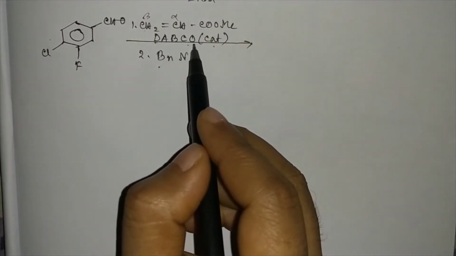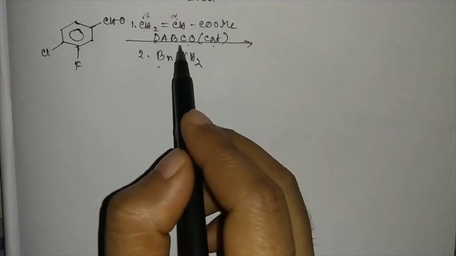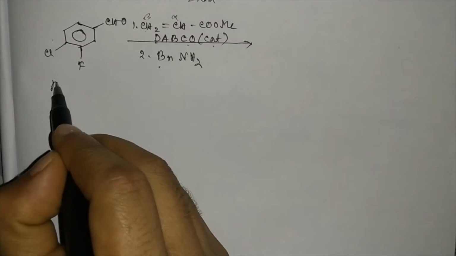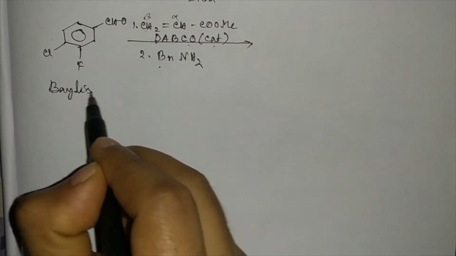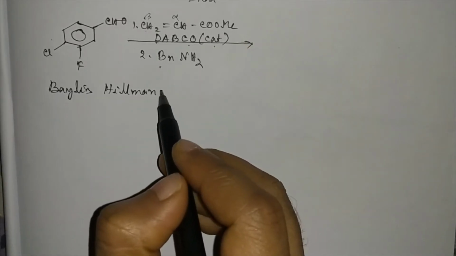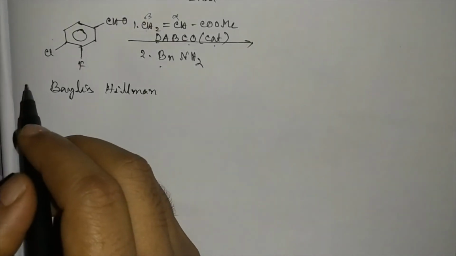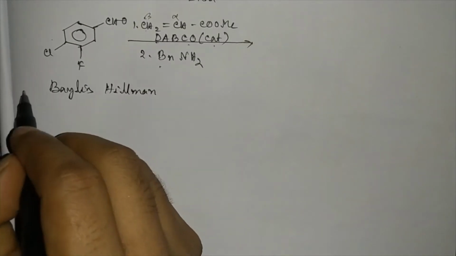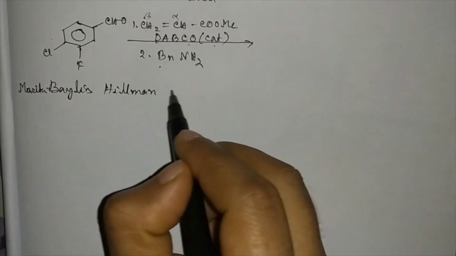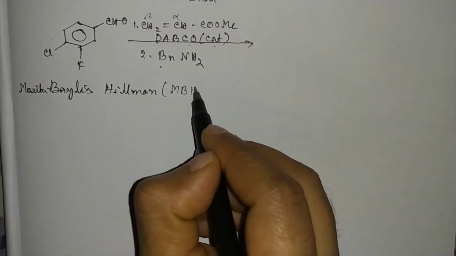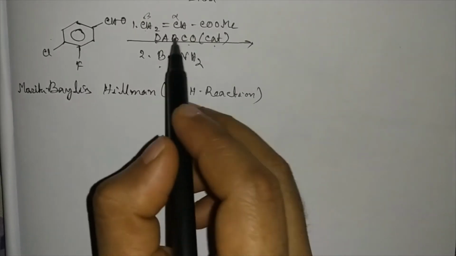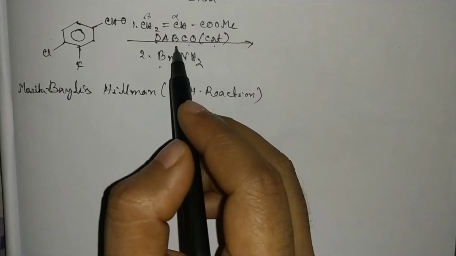DABCO catalyst is particularly used in a name reaction called the Baylis-Hillman reaction. Sometimes it is called the Morita-Baylis-Hillman reaction, or MBH reaction. Here DABCO acts as a nucleophilic catalyst.